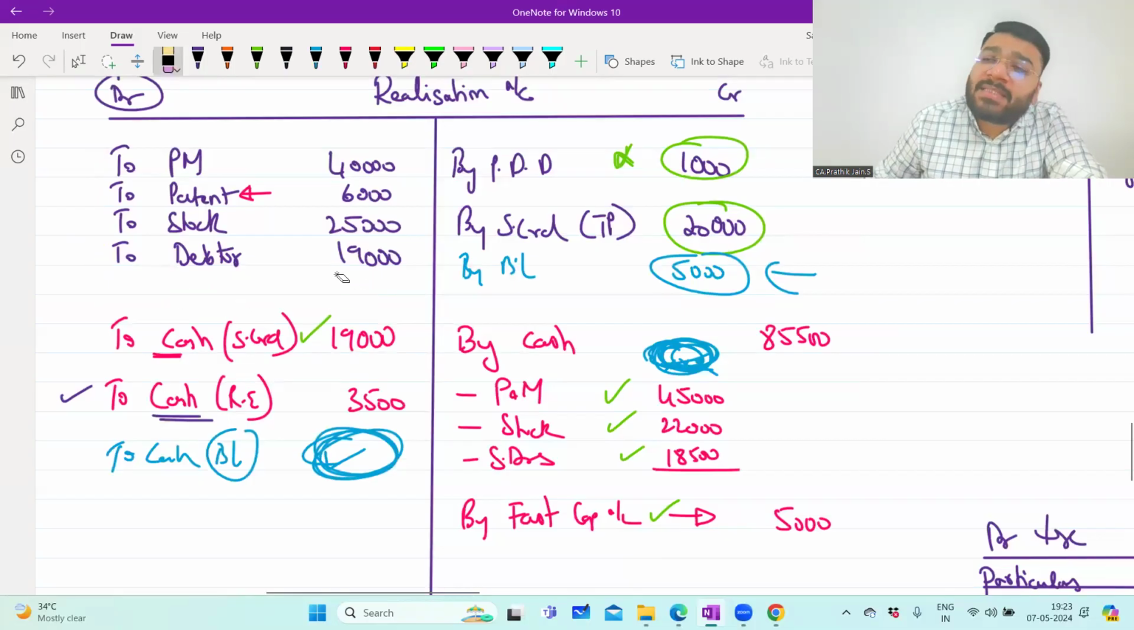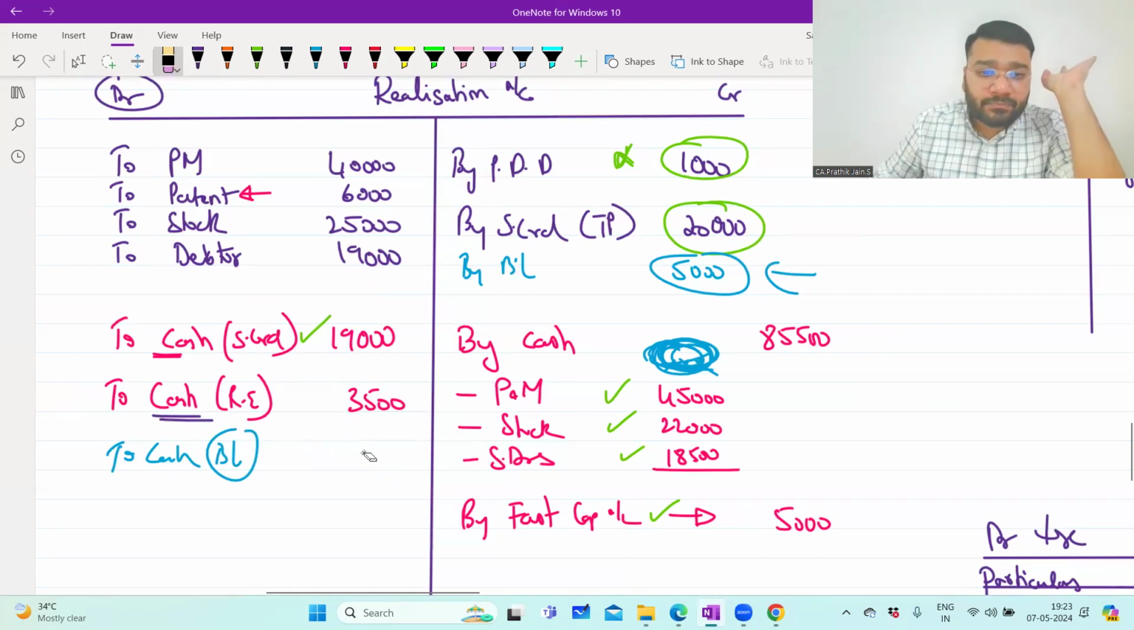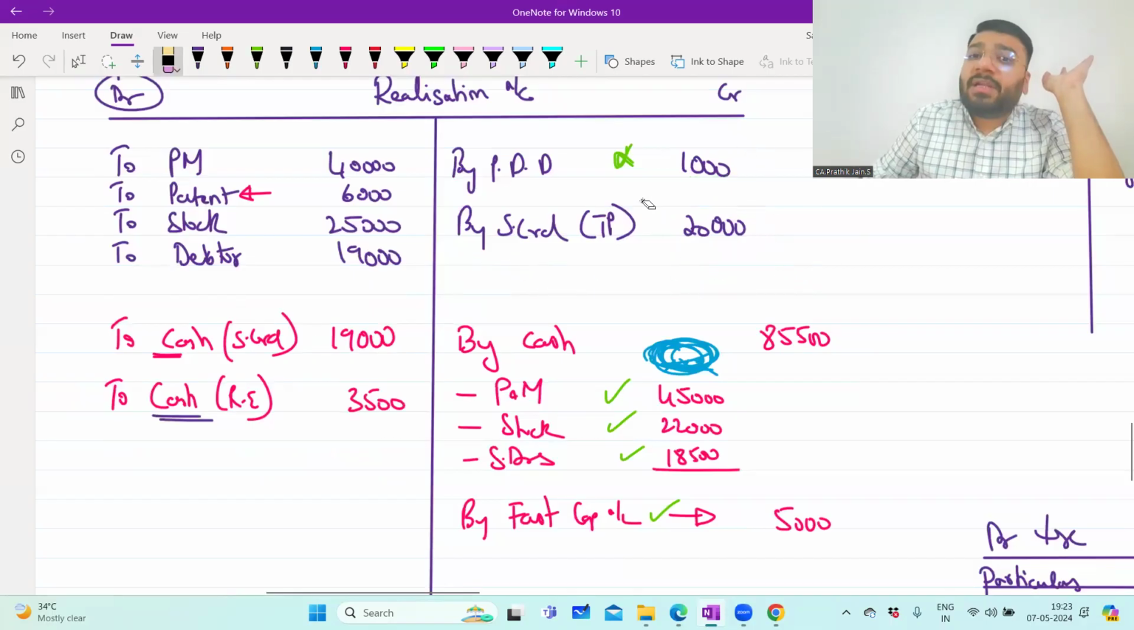Yes, sir. For a tangible asset, if there is no information about the realization, it is realized at zero value. This is one important step. Now, after checking this only, you will do the balancing of the realization account. Without this, you will not do the balancing.